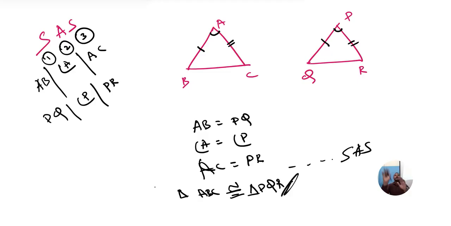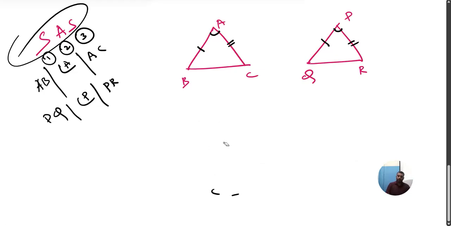Hence proved. In any figure, if you see this kind of condition, then directly you can tell that the triangles are congruent. How can you say that triangles are congruent? Side angle side of the first triangle should be equal to side angle side of the second triangle, and you should go with the continuity. Side, next to the side an angle, next to the angle a side. If you follow this condition, directly you can tell that according to SAS, triangles are congruent. Clear? Understood? Now, next step, observe it.